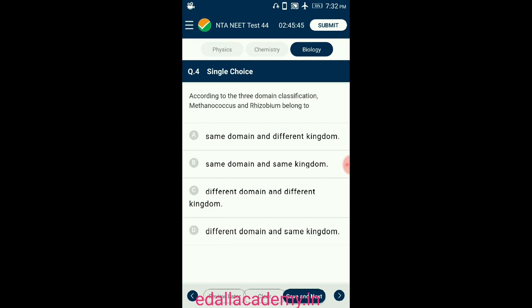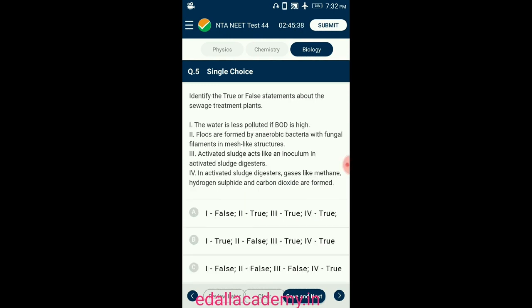So the answer for this question is option C. Different domains and different kingdoms. So the correct option is C. Question number 5. Identify the true or false statements about the sewage treatment plants.